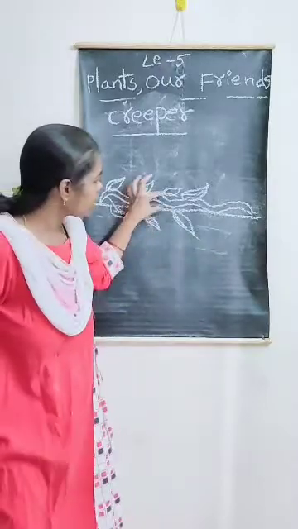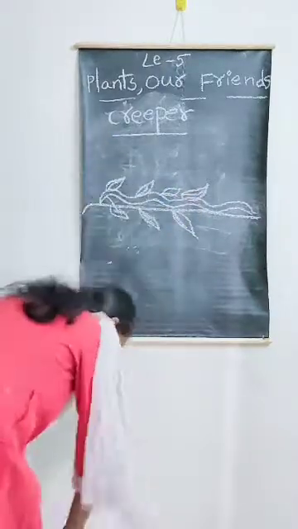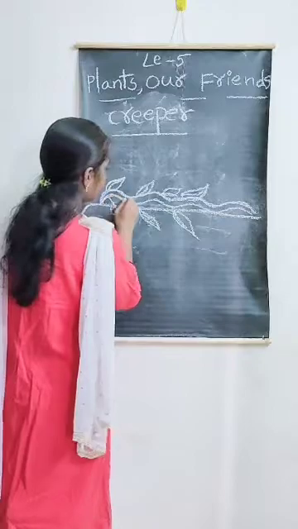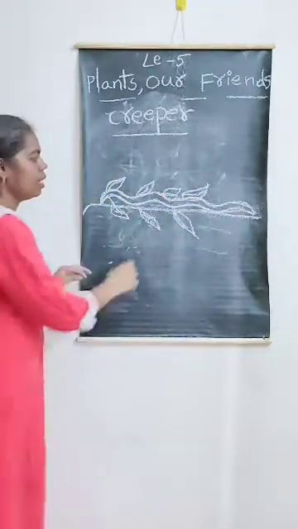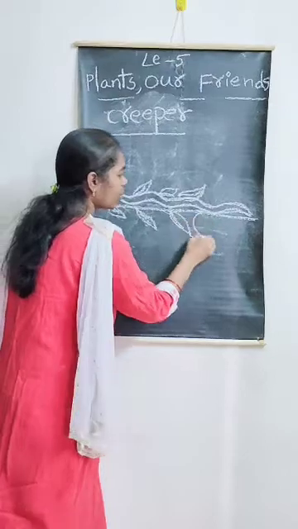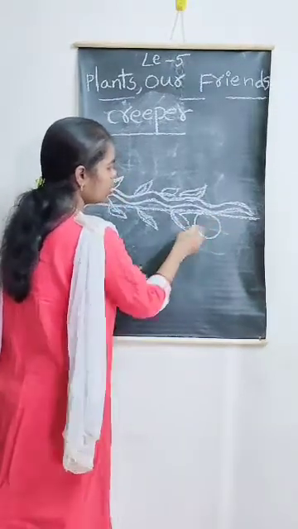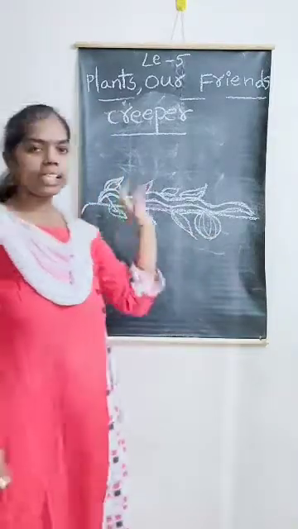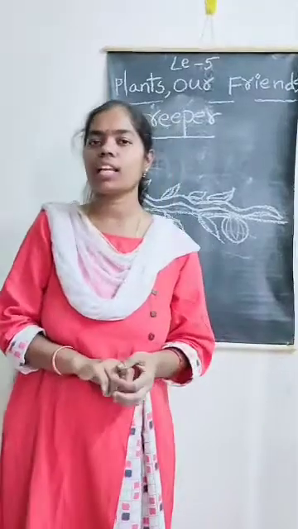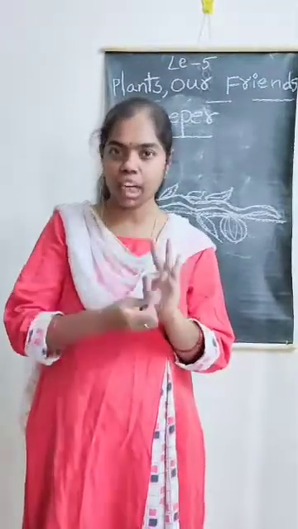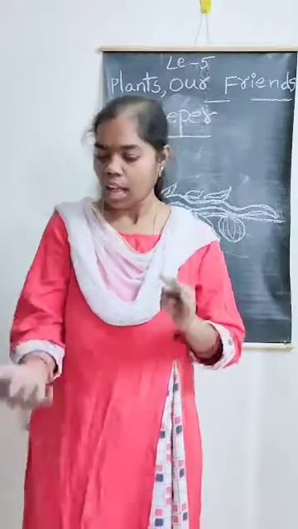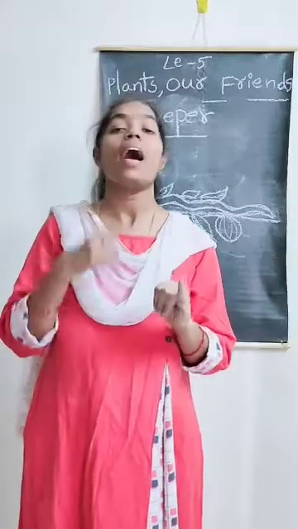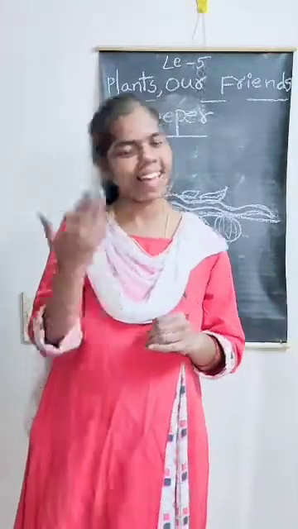It also has a soft stem. Here fruits are there, for example, watermelon or bottle gourd. These are the different types of plants. What are they? Tree. Next one, shrub. After shrub, herb. After herb, climber. Very good. After climber, creeper. Very good.